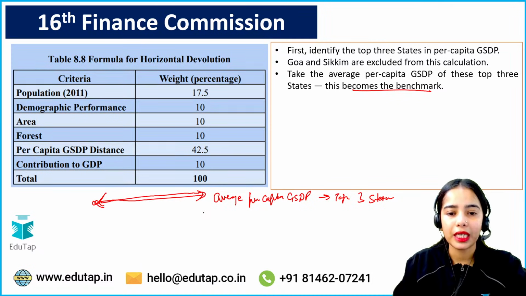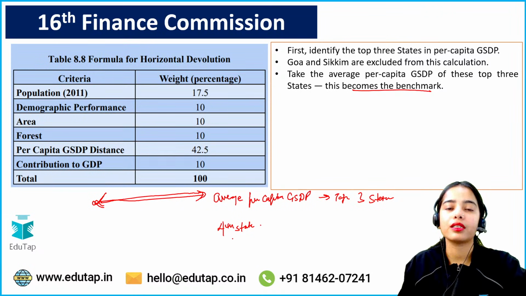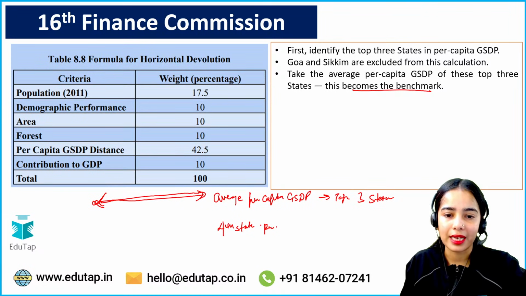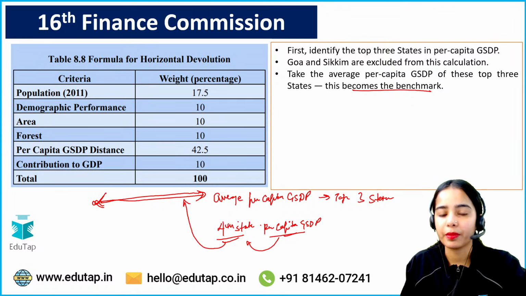Now what will happen is that the fourth state, the one with the next highest per capita GSDP, we will compare it against what? The per capita GSDP of the fourth state, we will compare it against the benchmark.